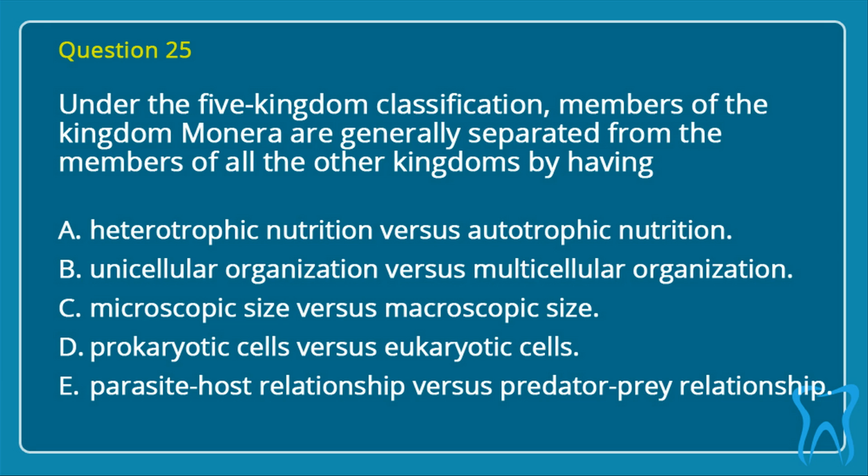Question 25. Under the five-kingdom classification, members of the kingdom Monera are generally separated from the members of all the other kingdoms by having A. Heterotrophic nutrition versus autotrophic nutrition. B. Unicellular organization versus multicellular organization. C. Microscopic size versus macroscopic size. D. Prokaryotic cells versus eukaryotic cells. E. Parasite-host relationship versus predator-prey relationship. Correct answer is D. Prokaryotic cells versus eukaryotic cells.